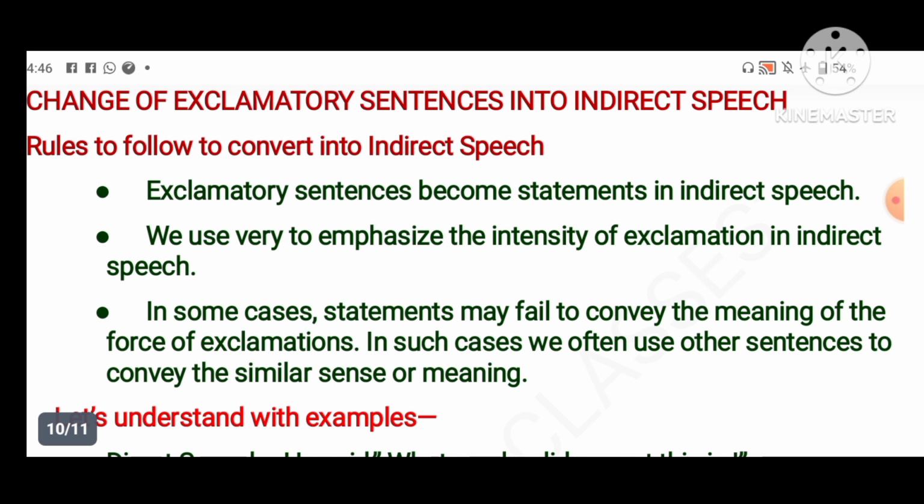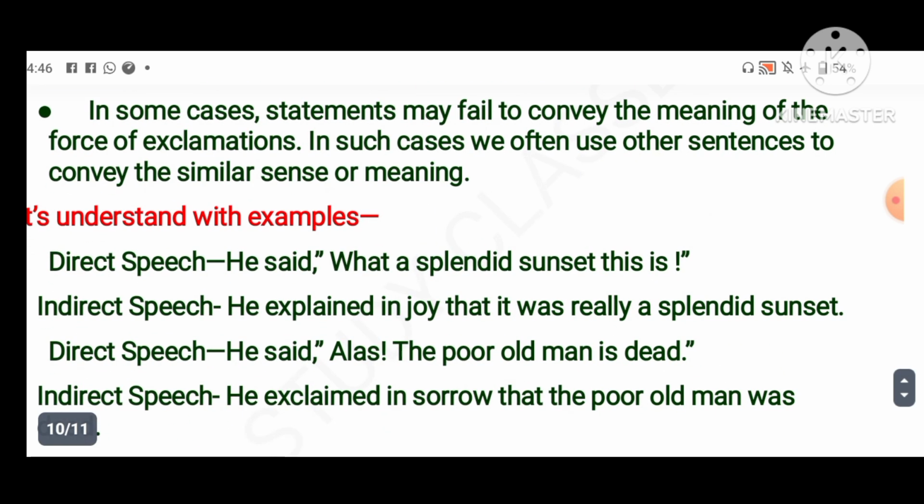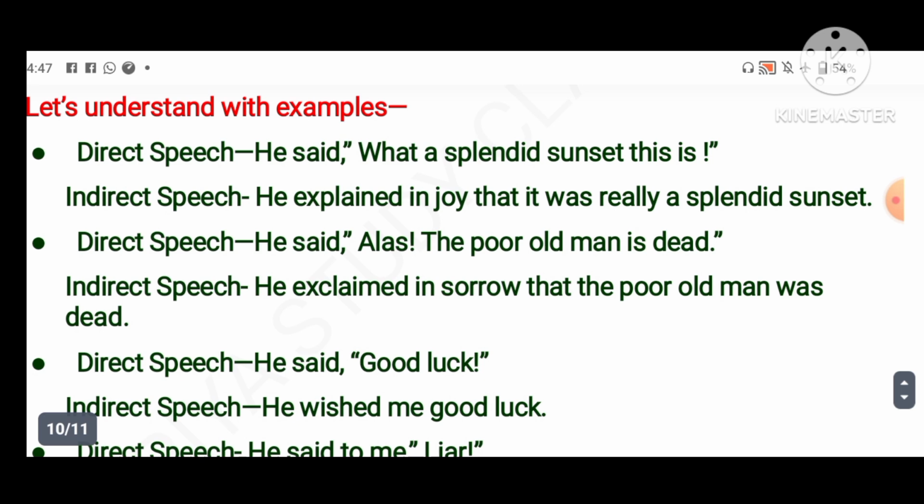Okay, so first, if there is an exclamatory sentence, convert it into a declarative sentence or statement. We use "very" to emphasize the intensity of exclamation. In some cases we can use "very" also. Then, in some cases statements may fail to convey the force of exclamation. In such cases, if the intensity is not clear from the sentence, we can change it in a similar way.